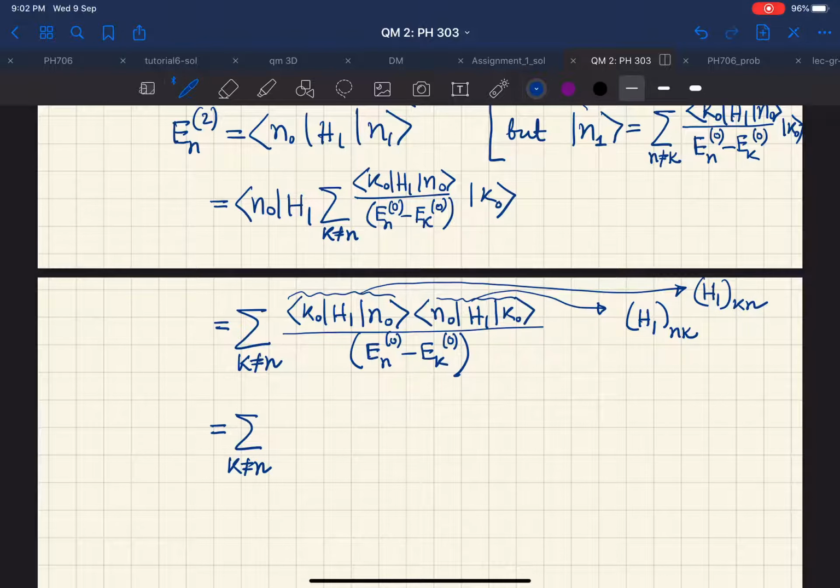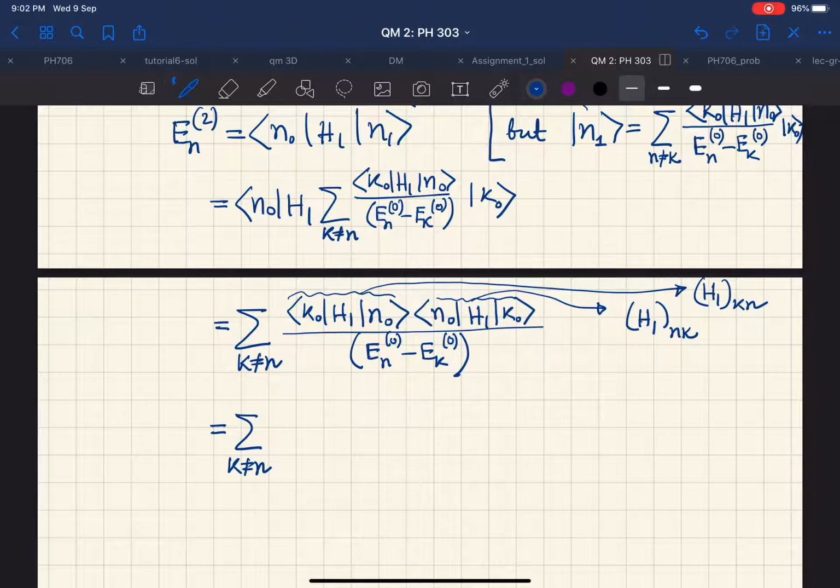But this is nothing but H1 Nk star, so I can as well write it as mod of H1 Kn squared divided by En0 minus Ek0, right? So this is the result of second order correction to the energy.